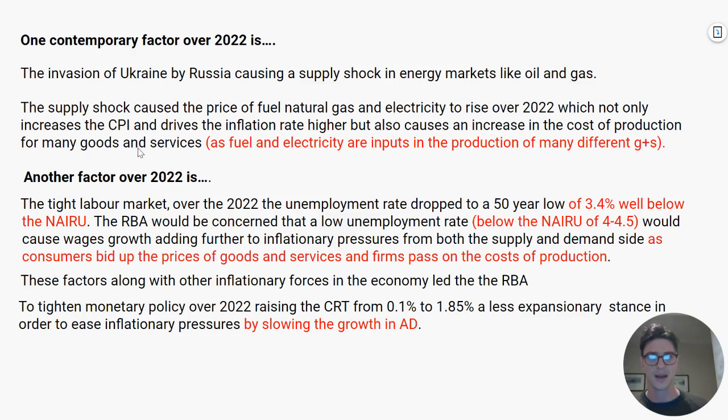Okay, so I've just stepped it out. Talking about the tight labour market, well, I've actually said, well, the unemployment rate is at 3.4%, so that's well below the NAIRU. And I've said that consumers are going to bid up the price of goods and services, and cost of production will be passed on by firms. And then finally, I've just said, well, they're going to ease inflationary pressures by slowing the growth in aggregate demand. Probably didn't need all those things, but just to give you an idea of how you can really stand out in your writing.